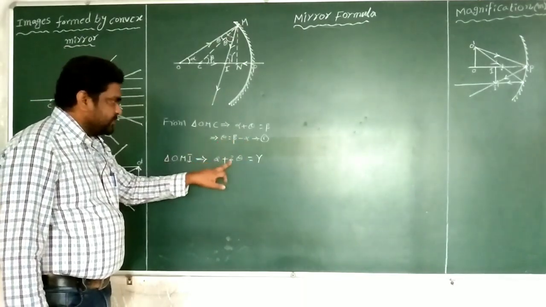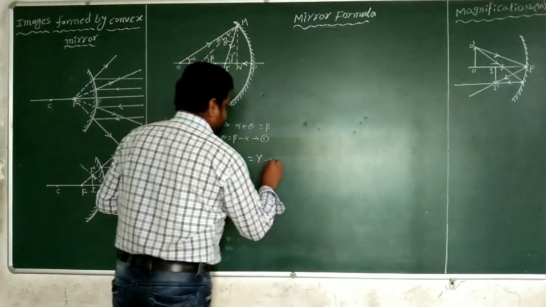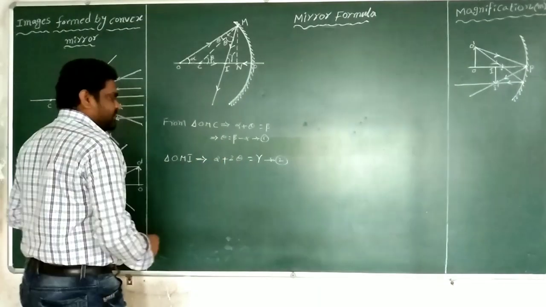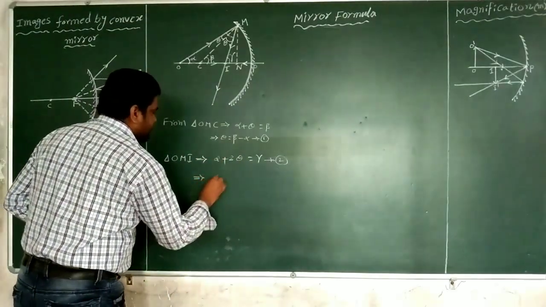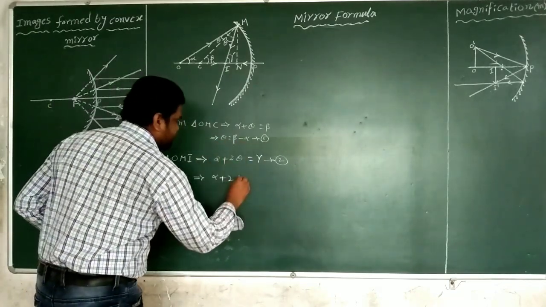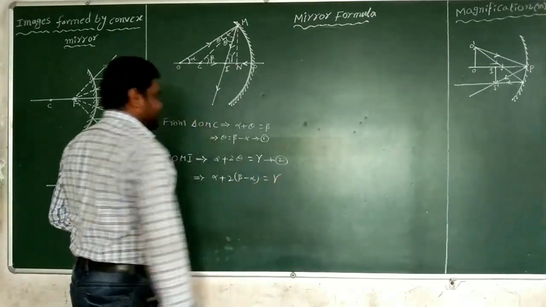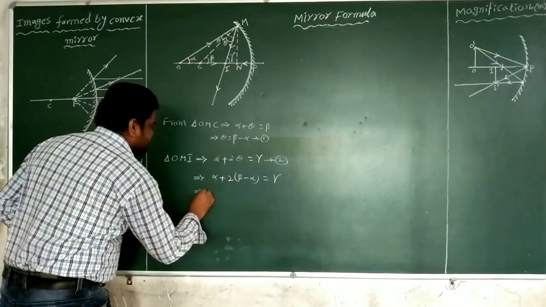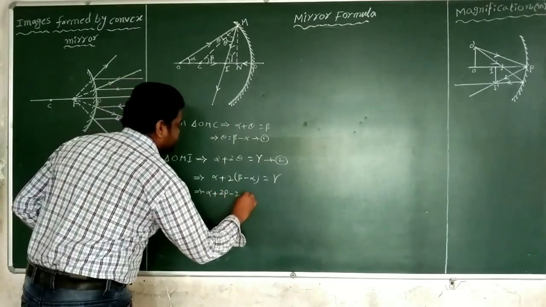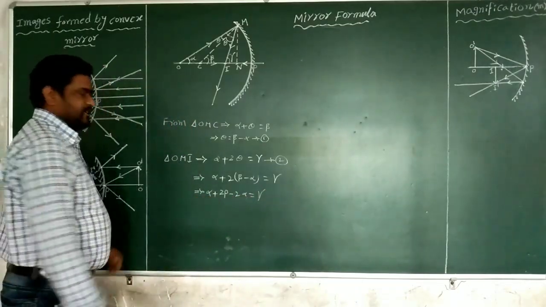This theta value is substituted in equation number 2. Alpha plus 2 into theta is replaced by beta minus alpha, equal to gamma. So alpha plus 2 beta minus 2 alpha equals gamma.